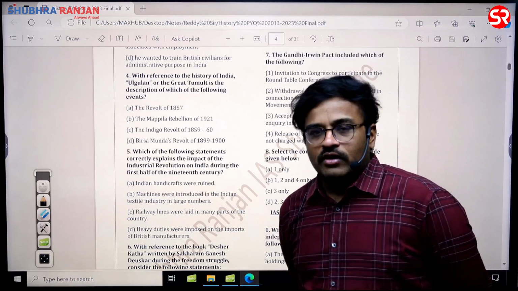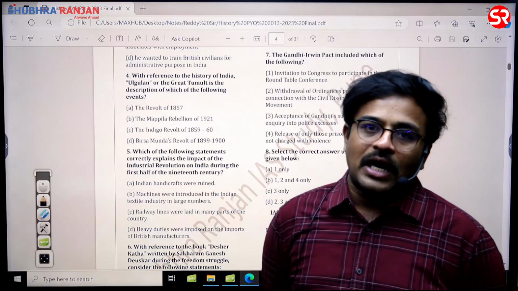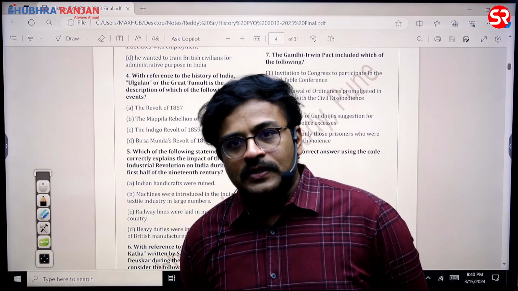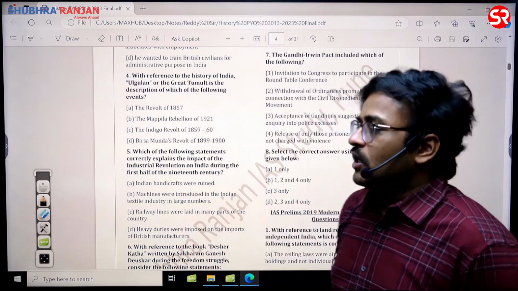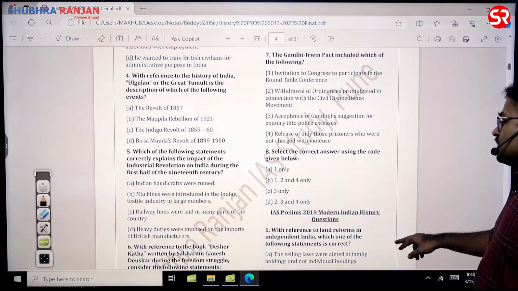But there is a lot of controversy primarily because some agreements happened before the Gandhi-Irwin Pact, which are the legal provisions of the Gandhi-Irwin Pact. There are some controversies. That is the reason why the answer for this question is 1, 2, and 4, but UPSC has dropped this question, sir. Then after this, see the next question.